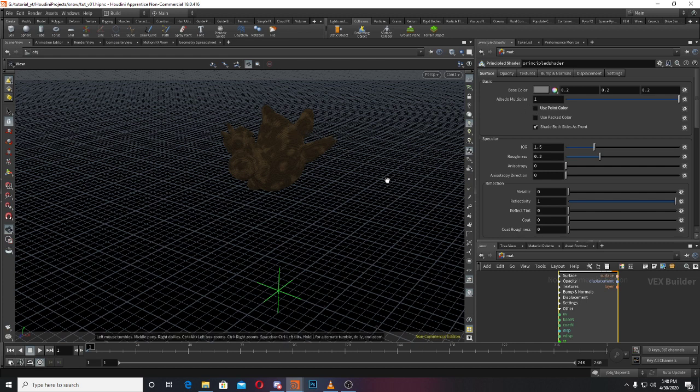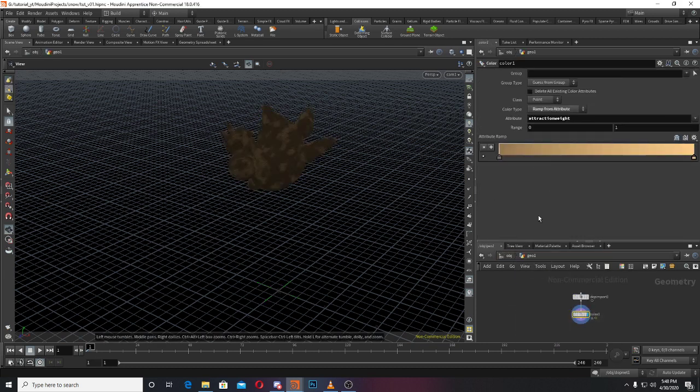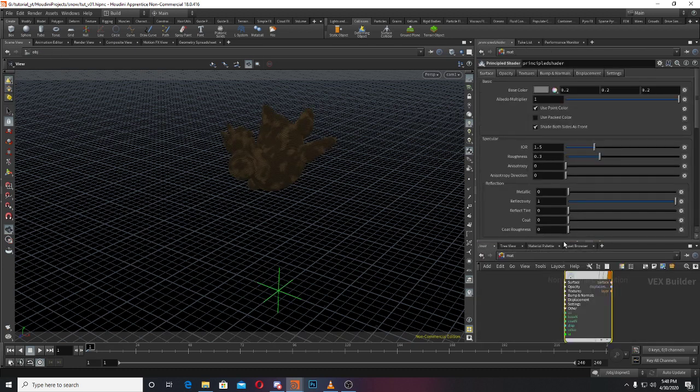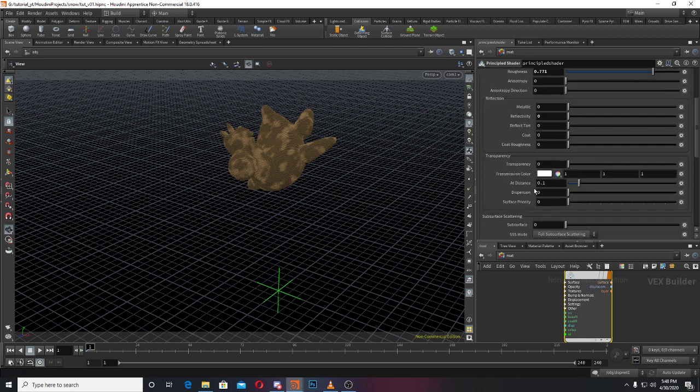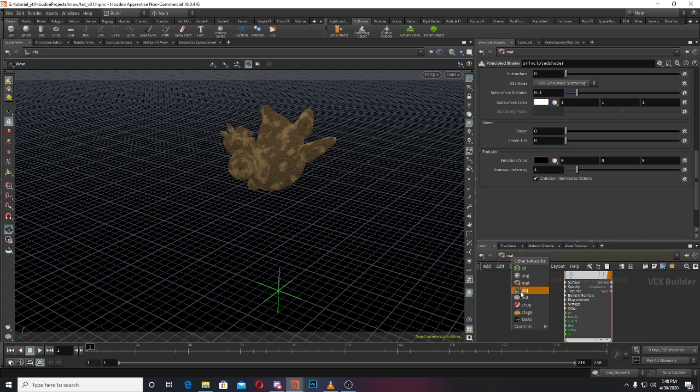So what we did, we have given a color to the point, which is here in Geo1. I gave this a color on point, so we have this color. Whatever we do on this one, it will multiply with the color. If I make it 1 1 1, you can see it is multiplying. So always make 1 1 1, otherwise your color will be dull. And same, reflectivity less, roughness more, and no transparency, scattering. Okay, for now basic thing.